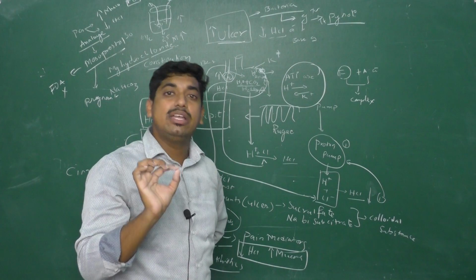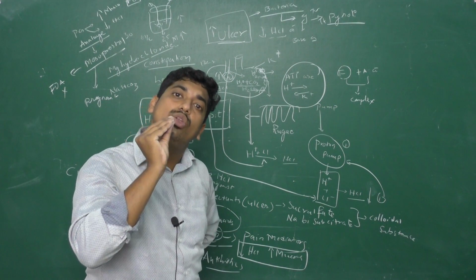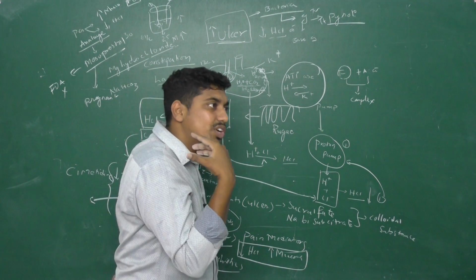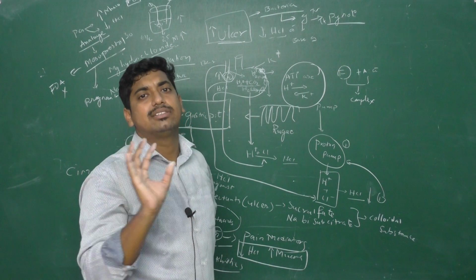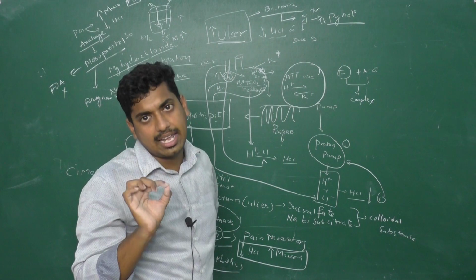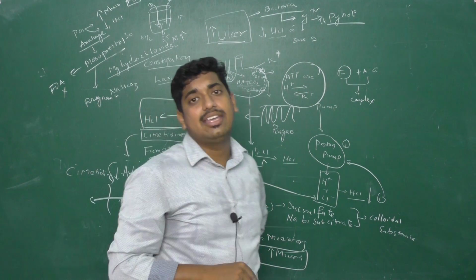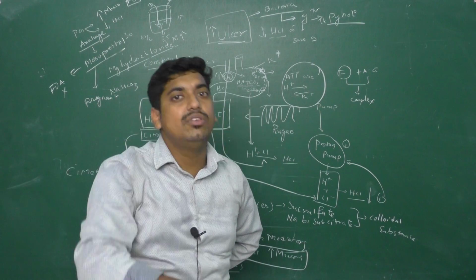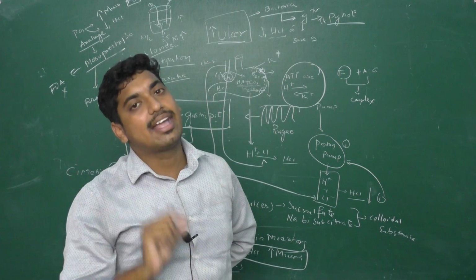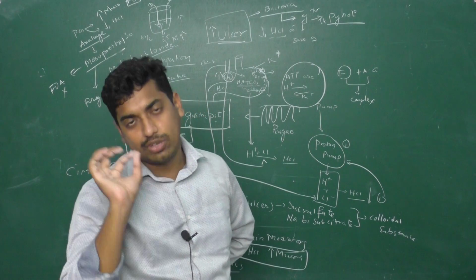FDA category B means the studies have not predicted any risk, or are limited, but in a few major cases we can take it. FDA category C means if no other alternative is available, only then should we give it to a pregnant woman. FDA category X means it will cause a serious effect for the pregnant woman.